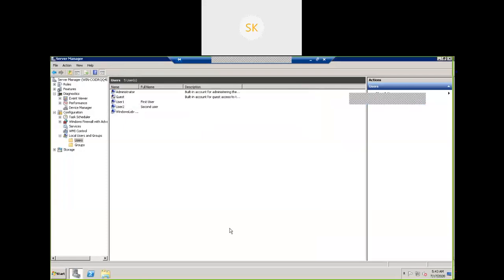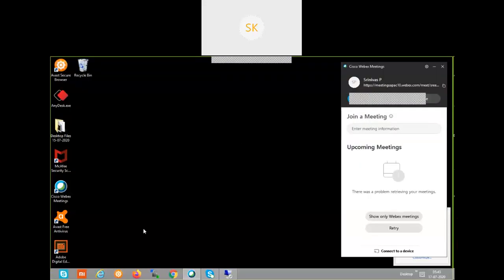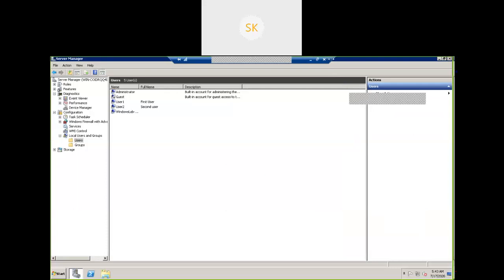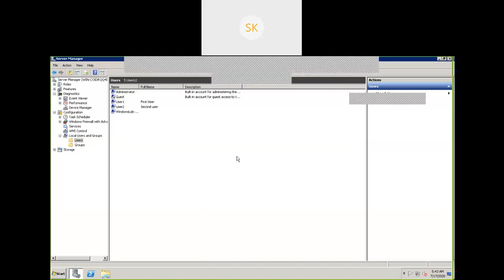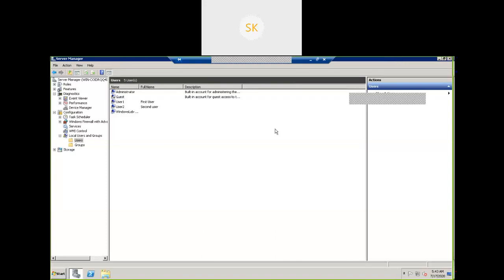Now try to log in, minimize this. Here, you are going to get a different error. What is that error? By default, Windows Server is going to allow you to log in with 2 sessions only. We already have one user with an administrator session, the other one is where we logged in as user 1.